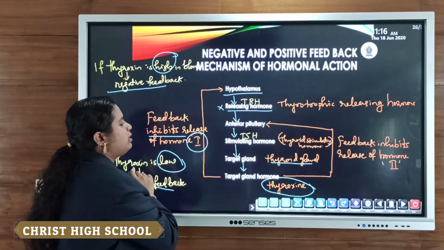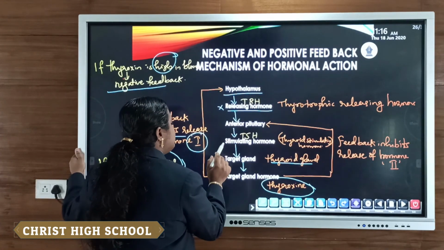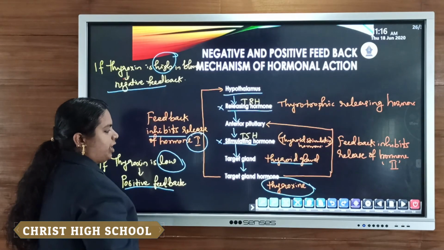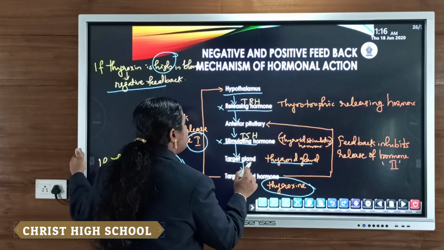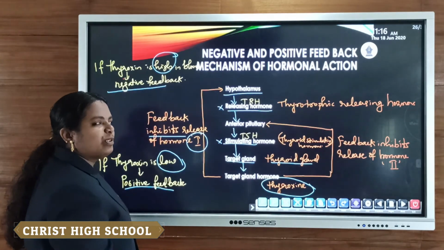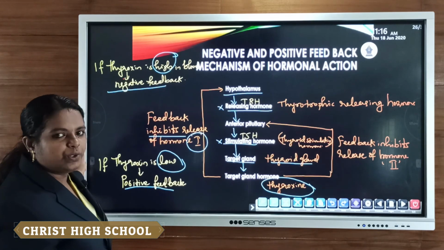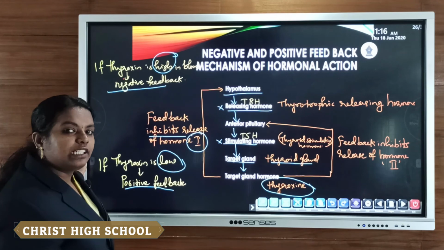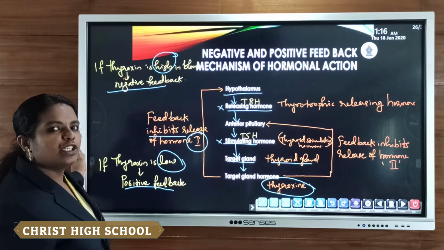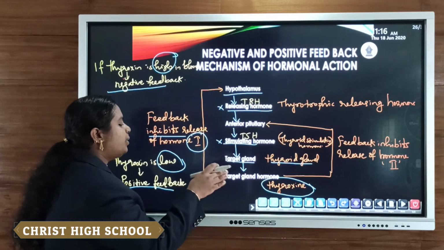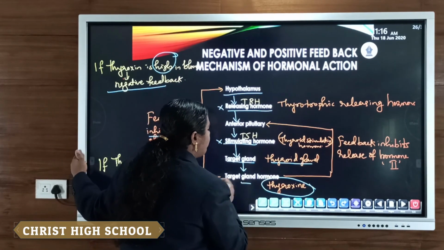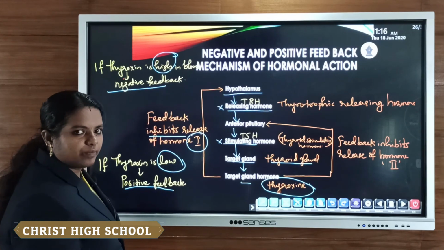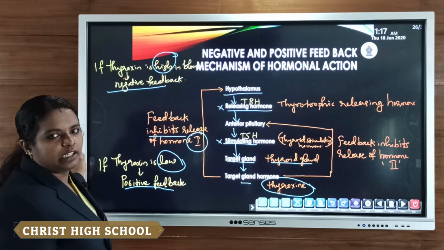Due to that inhibition, there is a reduction in the secretion of stimulating hormone from the anterior pituitary. The target gland does not get stimulated by the anterior pituitary. With no stimulating hormone, the thyroid gland will not release thyroxine. This way we can reduce the level of thyroxine in the blood. Clear? The level of thyroxine in the blood is reduced. This is known as the negative feedback mechanism.